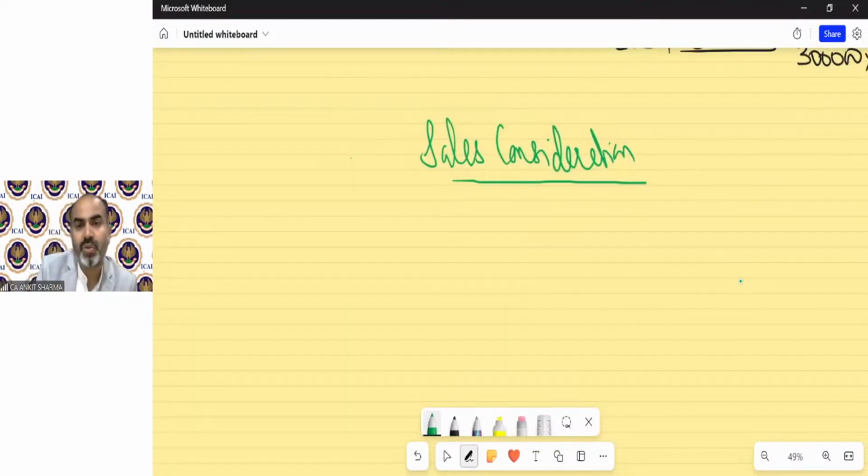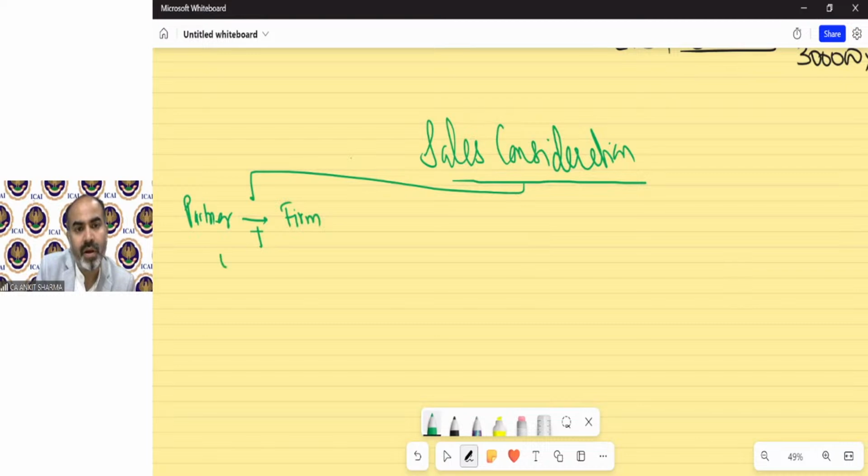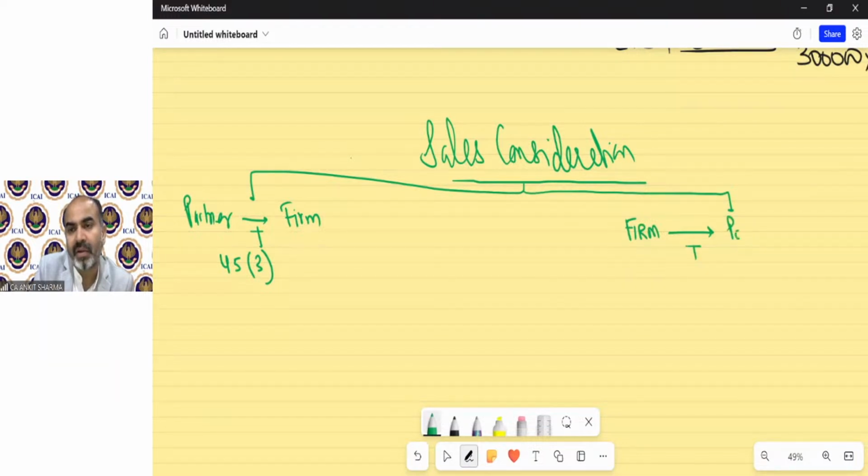One is when a partner transfers an asset to a firm under section 45(3), and when a firm transfers any asset to its partner under section 45(4).